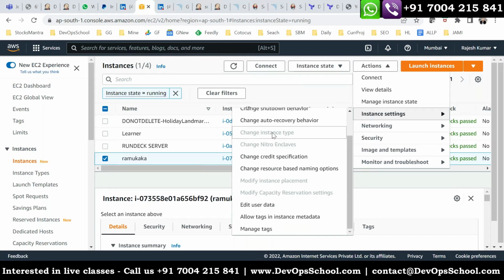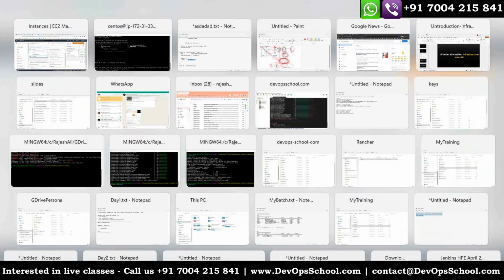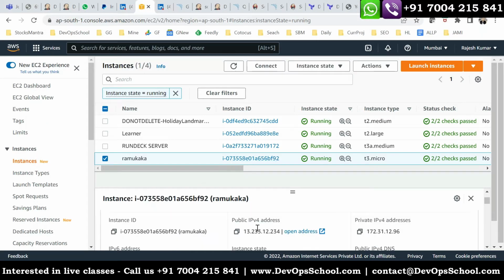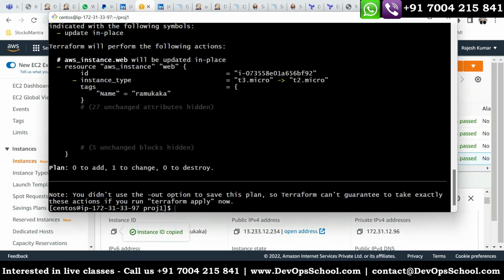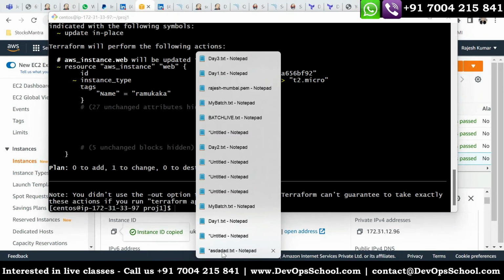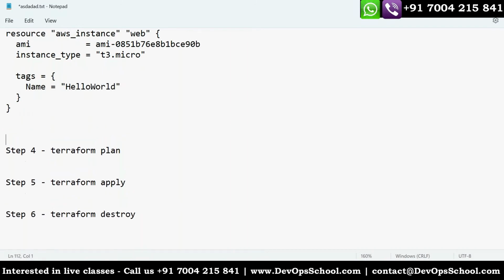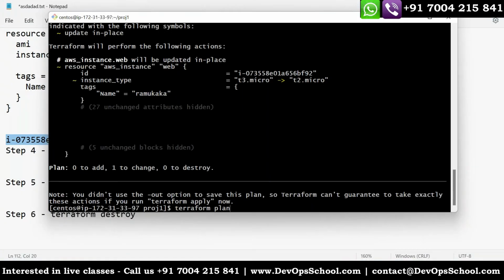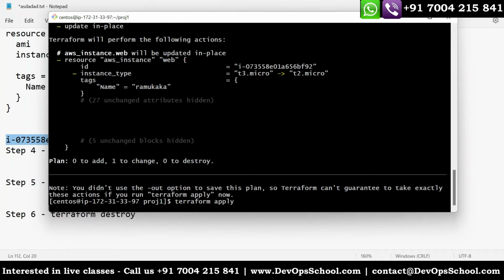Change, it's disabled. So I'm not sure how come it is showing change here. Logically it should not. Okay, so just again, I will run it rather than getting confused. So let's copy this here and we'll see what changes have happened. So here, this is the instance ID and I am going to apply. Okay, and we'll see the changes because theoretically it's not allowing me to change by AWS.